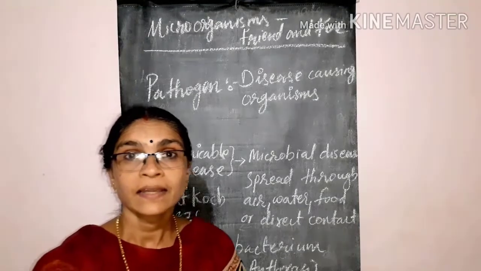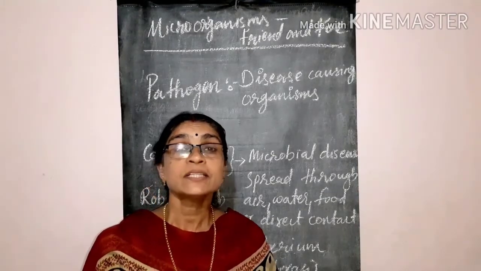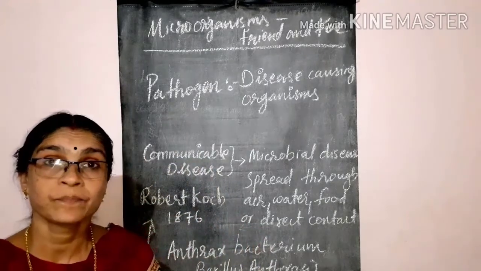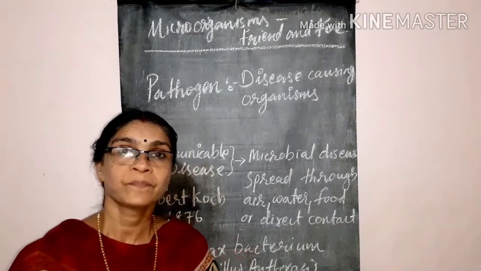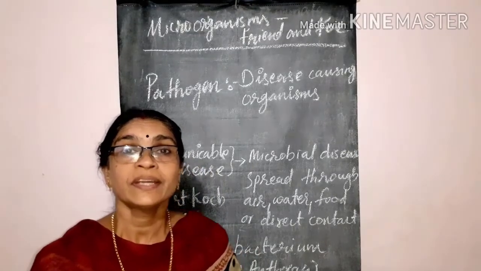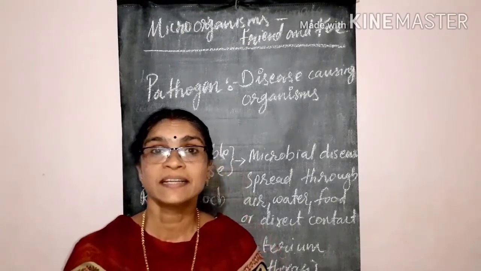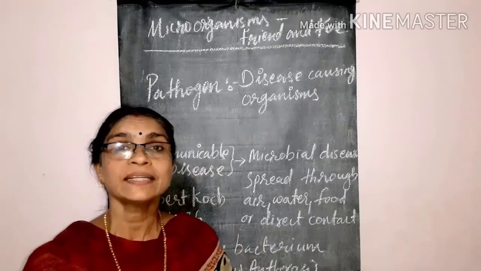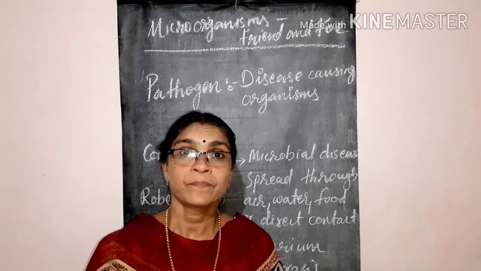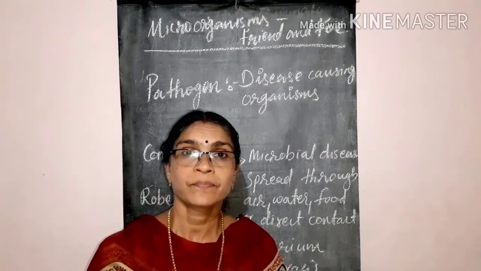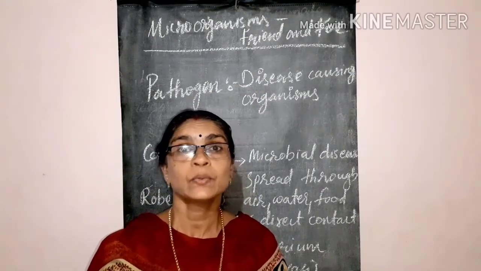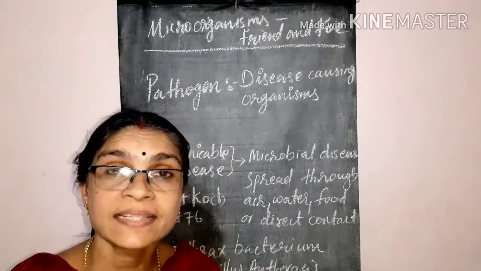Children, pathogens enter our body through the air we breathe, food we eat, water we drink, and also they get transmitted by direct contact with an infected person and through insects and animals.